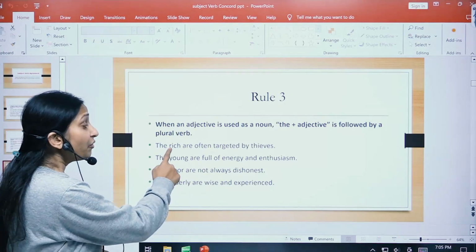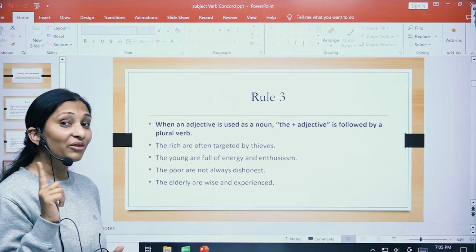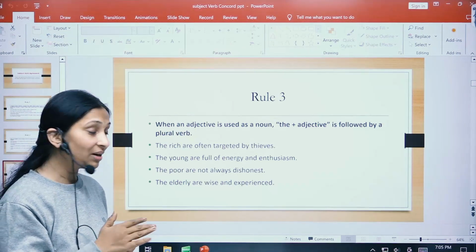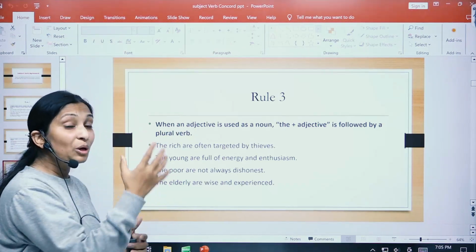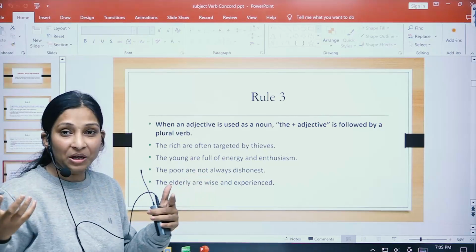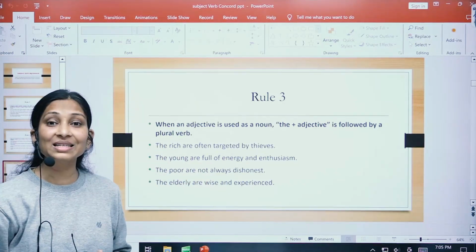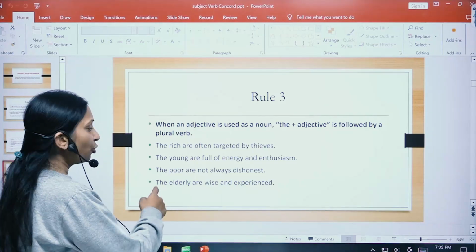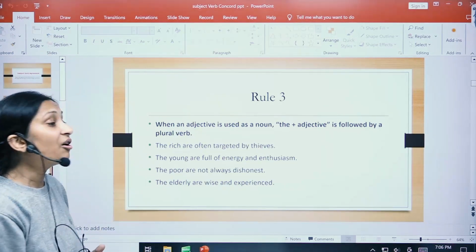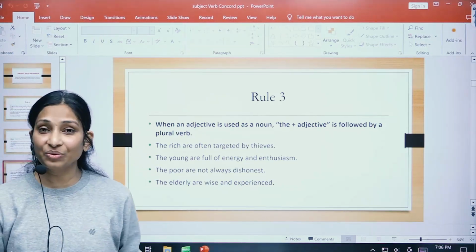So here, rich is an adjective which is used as a subject, right? So the rich, because we are covering all the rich people over here, hence the verb used is plural, that is are, right? Let us see a few more examples. The young are full of energy and enthusiasm, right?